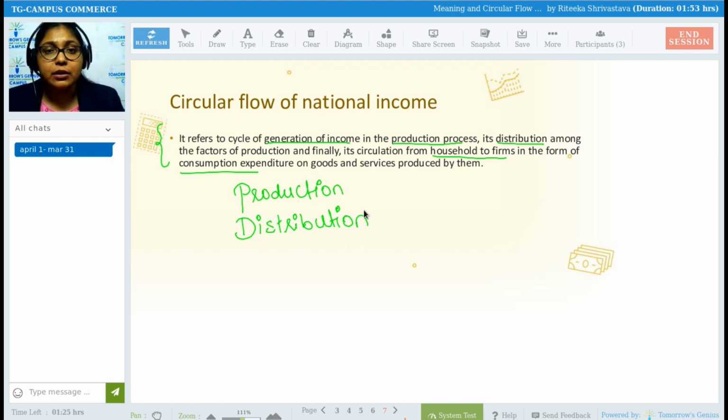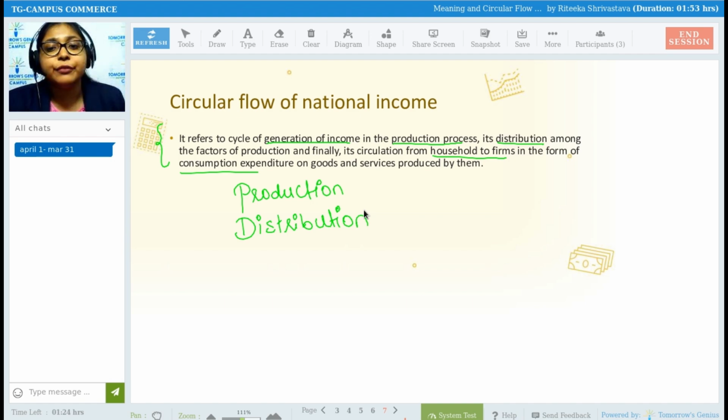If I am a producer producing chocolates, but I am not distributing them in the economy, I am not giving them to anybody, I am just keeping them with myself, what will happen? Wastage of resources, wastage of time, wastage of money, everything is a waste because I am not selling it in the market. But if I do proper distribution with the help of wholesalers and retailers, then my product will get sold in the market, and in return I can earn a good amount of money.